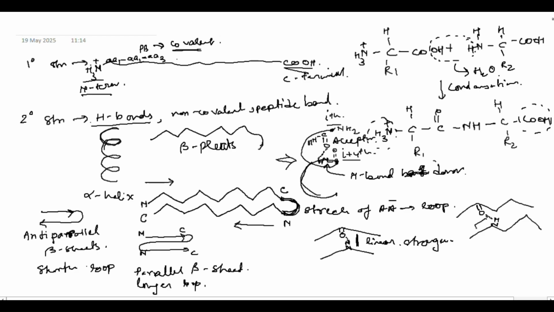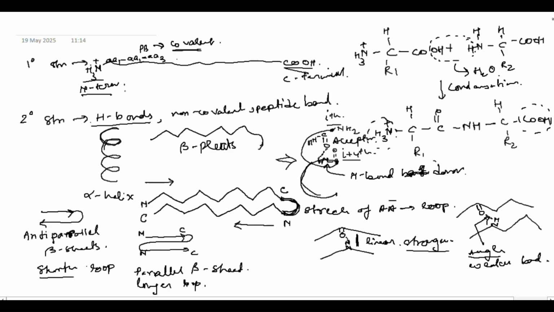So it's at an angle. This is a weaker bond. Okay. So two things that you have to remember about anti-parallel and parallel beta sheet. Anti-parallel ones have shorter loops and linear hydrogen bonds which are stronger, whereas parallel beta sheets require longer loops and they have hydrogen bonds at an angle and therefore they are weaker.